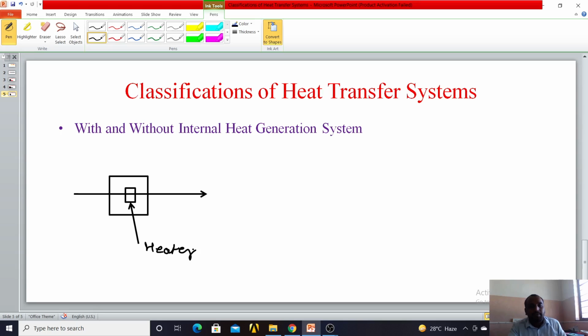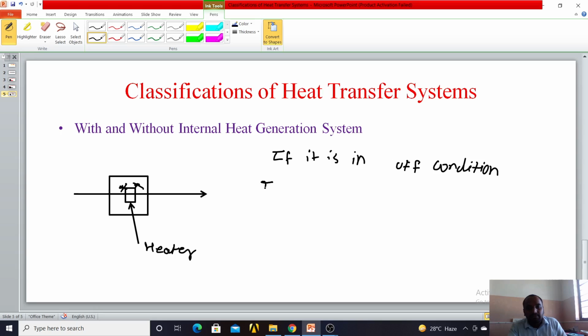If it is in off condition, then it will not transfer any heat to the surrounding. So such a system is called a system without internal heat generation.